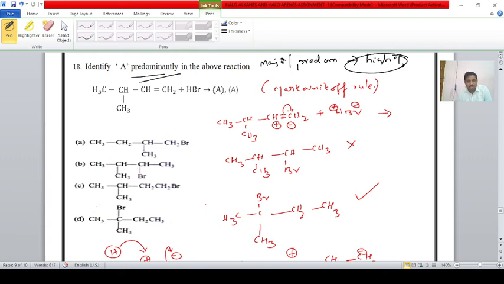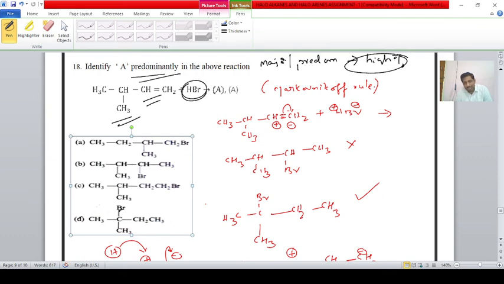The reaction is given like this: CH3-CH-CH=CH2 plus HBr gives rise to A. Here we are following the Markovnikov rule for addition of hydrogen bromide to alkene.